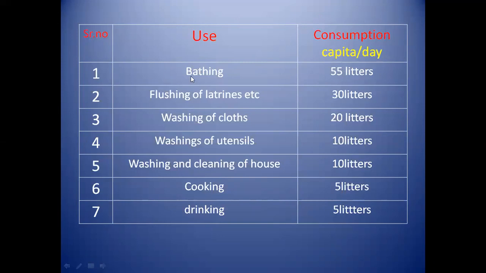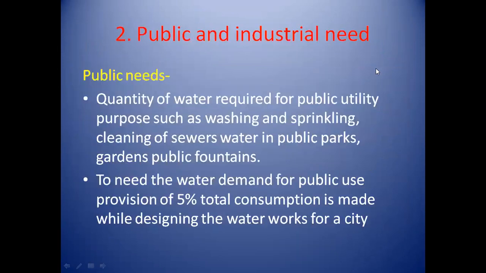Now see, the water used for bathing is 55 liters per capita per day. For one person, 55 liters of water is required for bathing. Next is flushing of latrines. The water used for flushing of latrines is 30 liters per capita per day. Now for washing of clothes, 20 liters of water is required per person per day, that is, per capita per day.